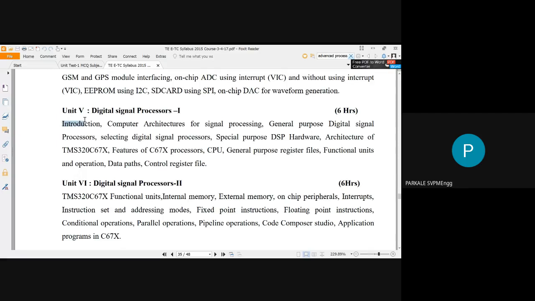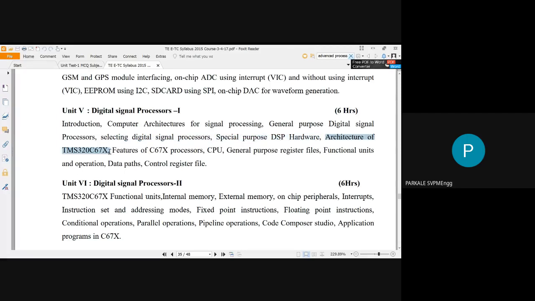So in unit number 5, you have to study introduction to digital processor, different computer architecture for signal processing, and general purpose digital signal processors. Selecting a digital signal processor: there are a number of digital signal processors available in the market, so we have to determine the different selection criteria. Then we have to see special purpose DSP hardware.